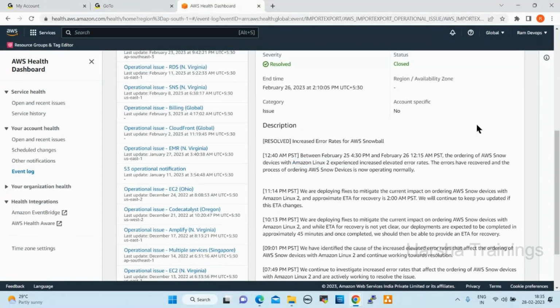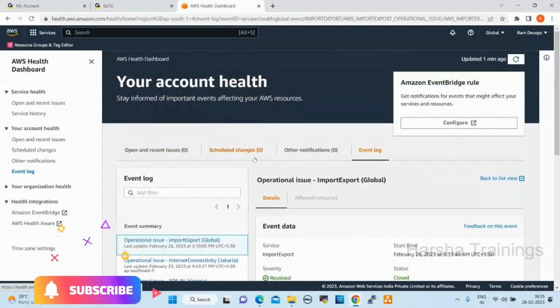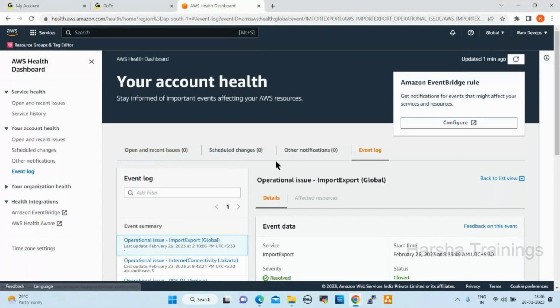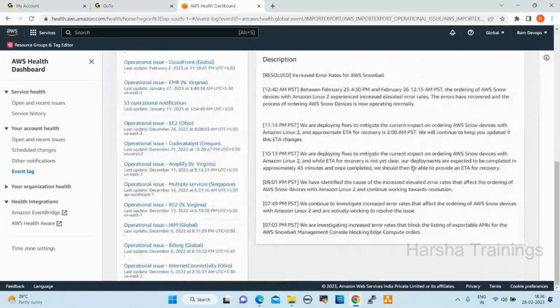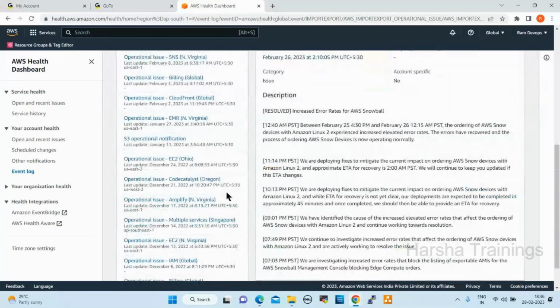Along with this, other logs will also be generated: other notifications, scheduled changes, open and recent issues. Different tabs are there. This is an operational issue.